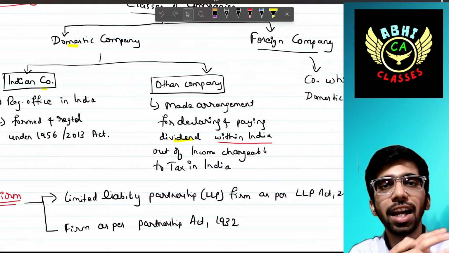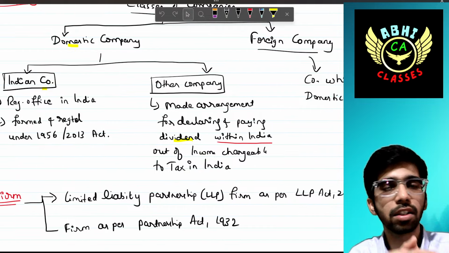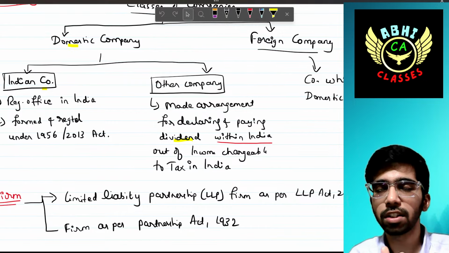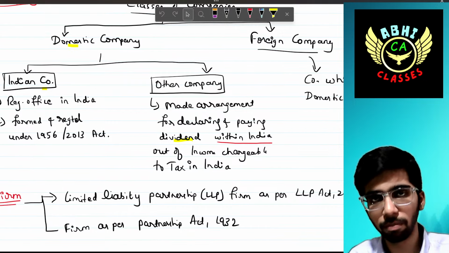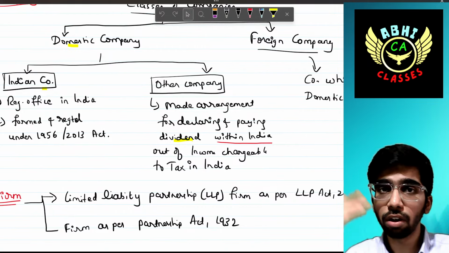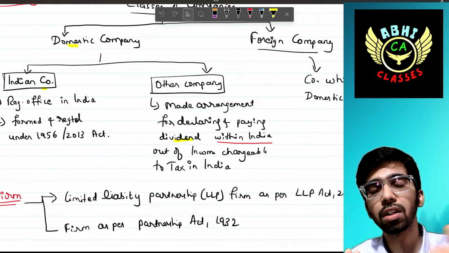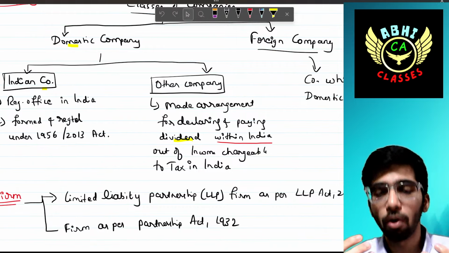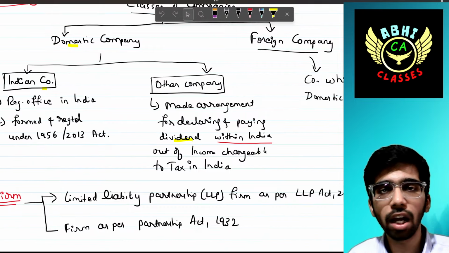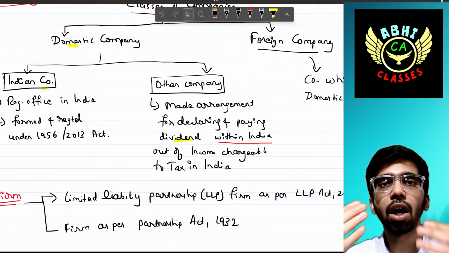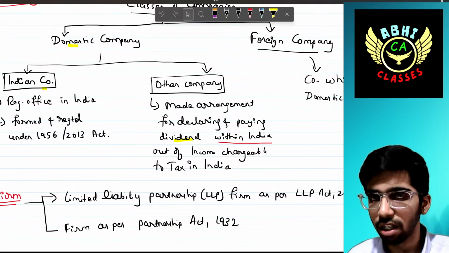How? Let's see. Indian company means a company having a registered office in India, formed and registered under the 1956 Act or the 2013 Act. Simple. Other company: even a foreign company can become a domestic company, in the situation where those companies have made arrangements for declaring and paying dividend within India from the income chargeable to tax in India.